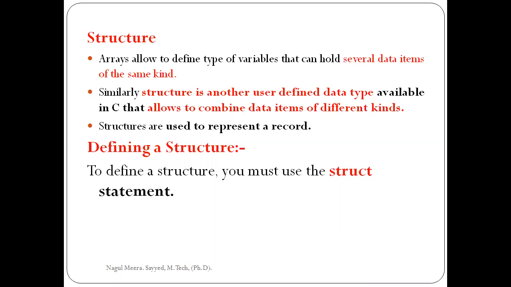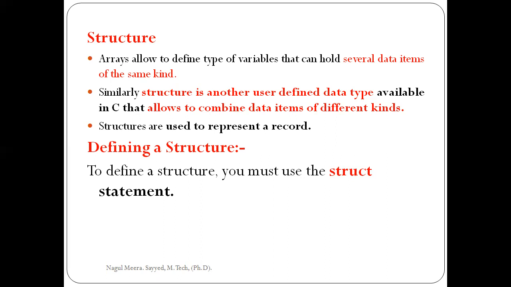Here a is an array and 10 is the size. Now a can take 10 values, all integer types. That is the meaning of array. What is the meaning of structure here? Structure is used to collect different types of data types.